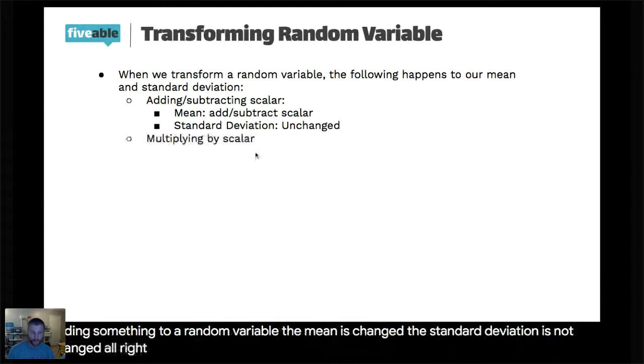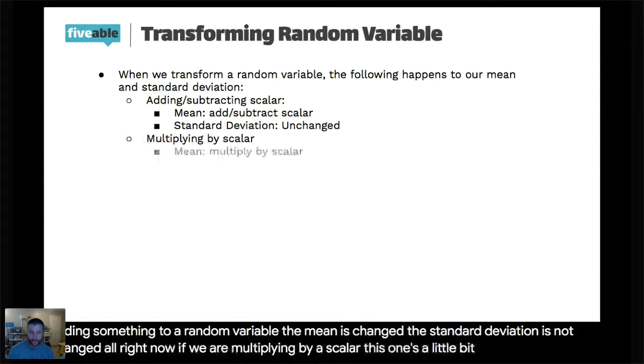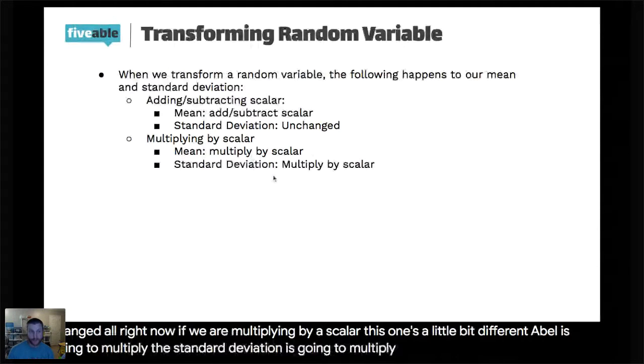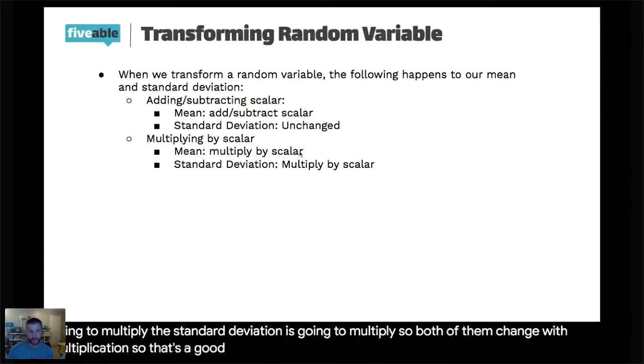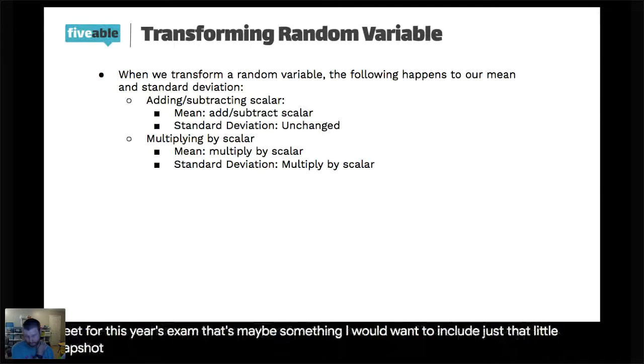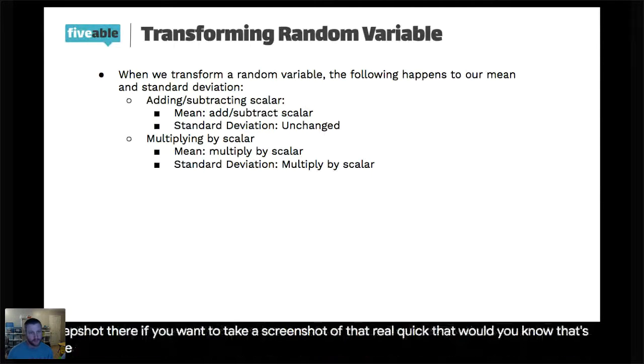Now, if we are multiplying by a scalar, this one's a little bit different. The mean of the original variable is going to multiply, and the standard deviation is going to multiply. So both of them change with multiplication. That's a good rule to hone in on. If you're making a cheat sheet for this year's exam, that's maybe something I would want to include. If you want to take a screenshot of that real quick, that's fine with me. You can definitely do that. The slides are available afterwards through the Fiveable website as well.